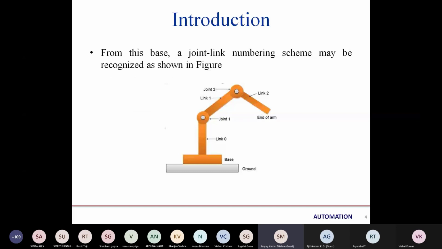So if we say the base is permanently connected on the ground, a joint may be like the image.